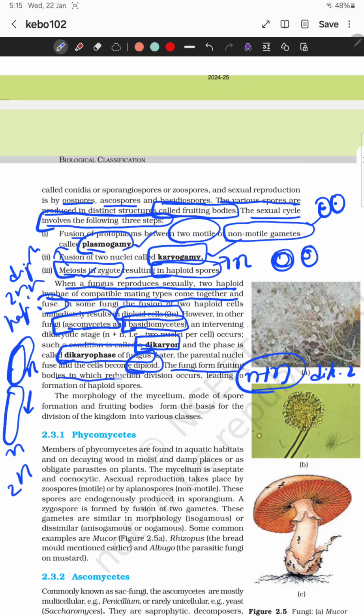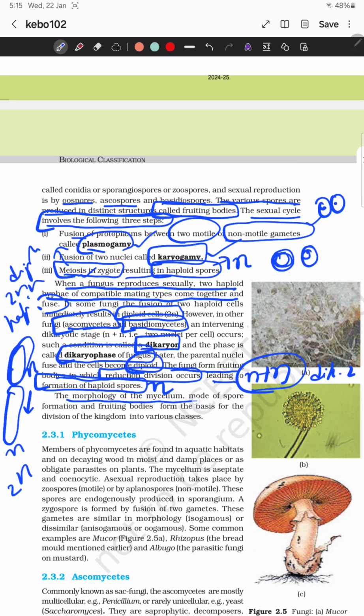Fruiting bodies form in which reduction division, meiosis, takes place. It leads to the formation of haploid, which means n condition. The 2n state forms haploid spores.